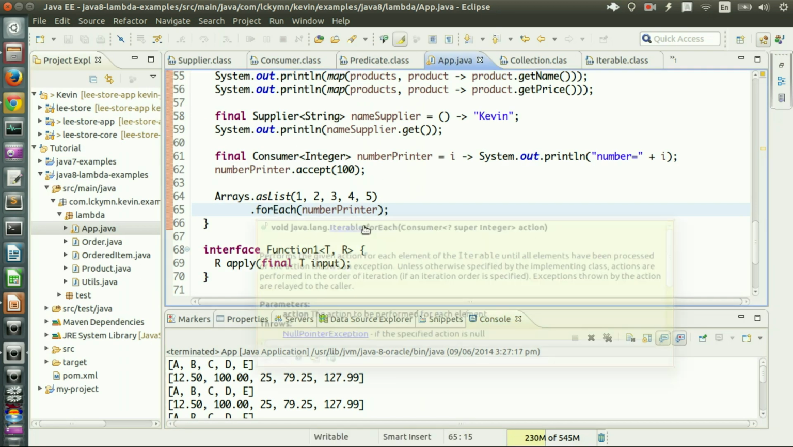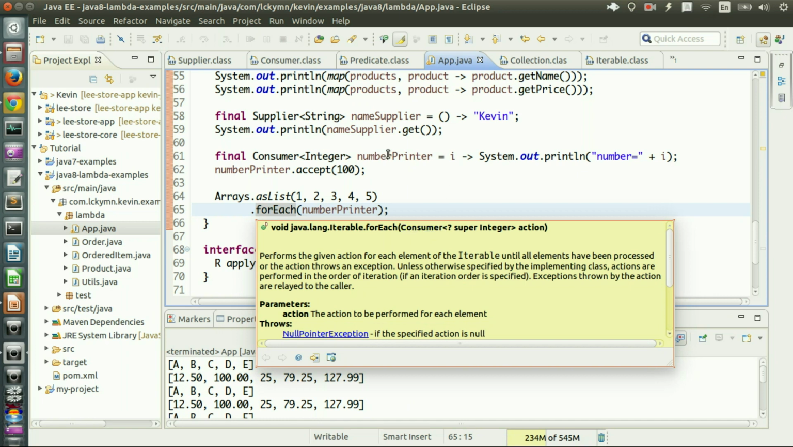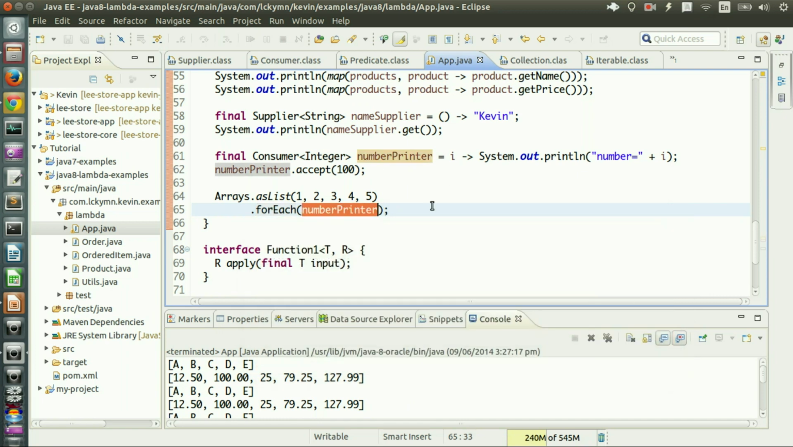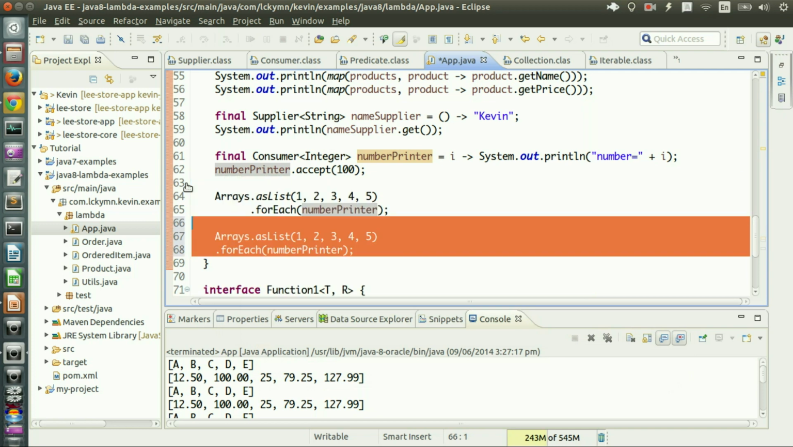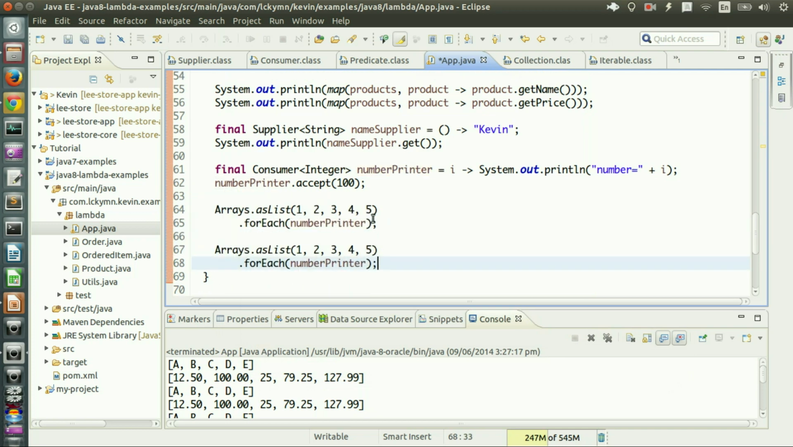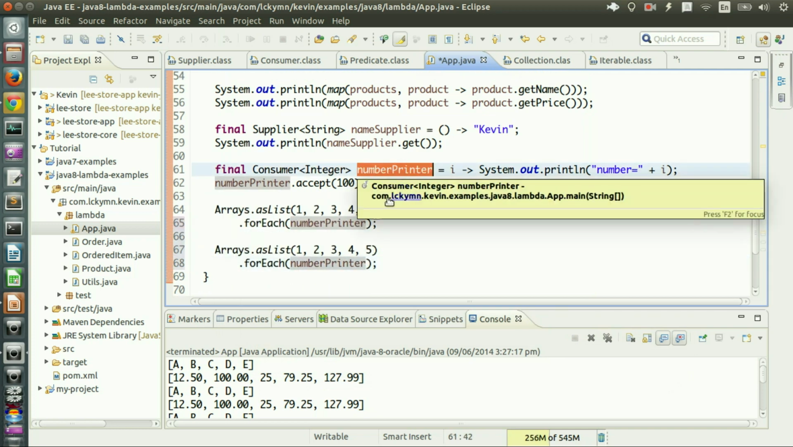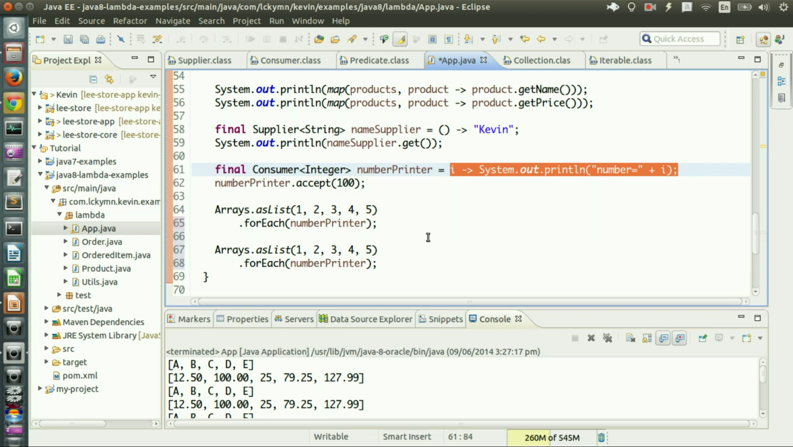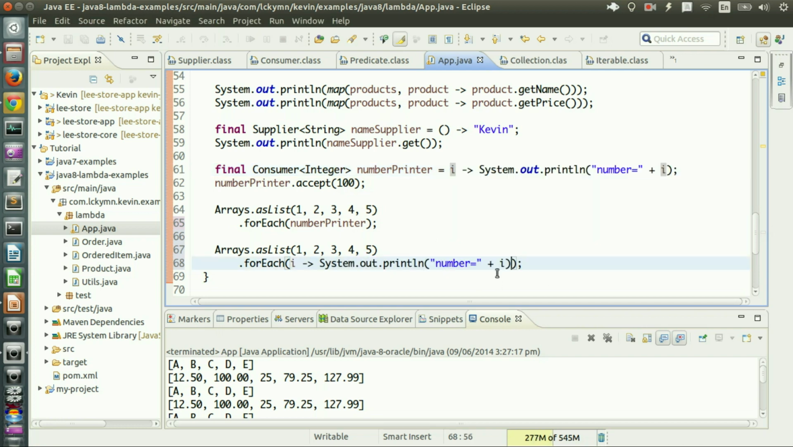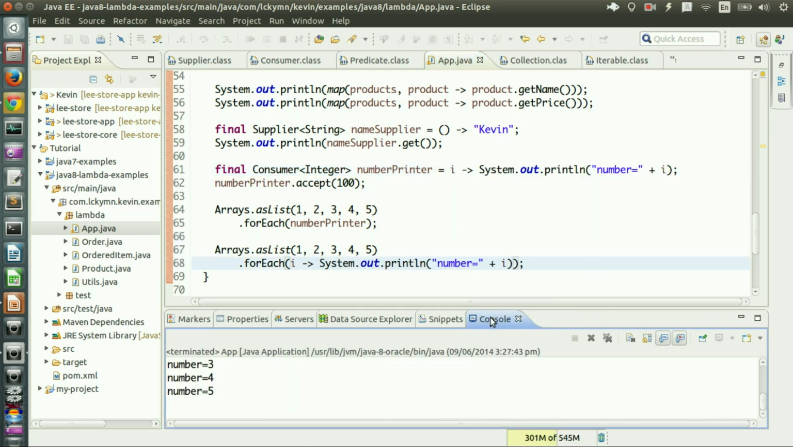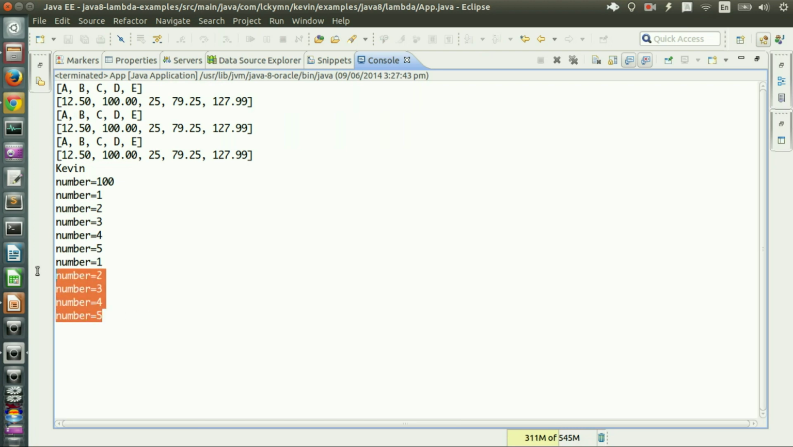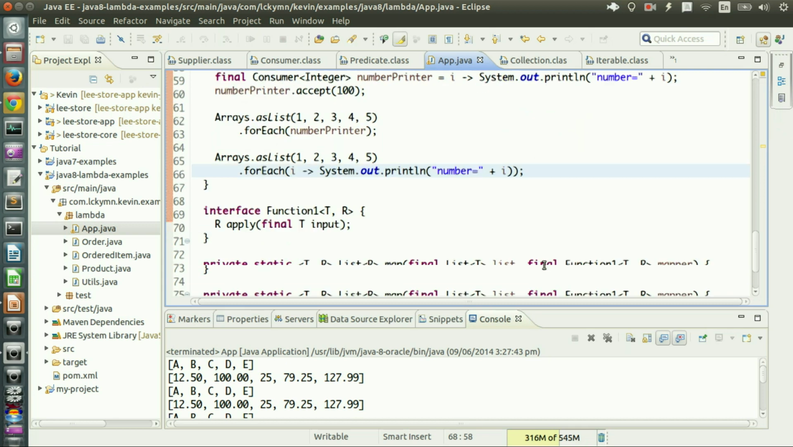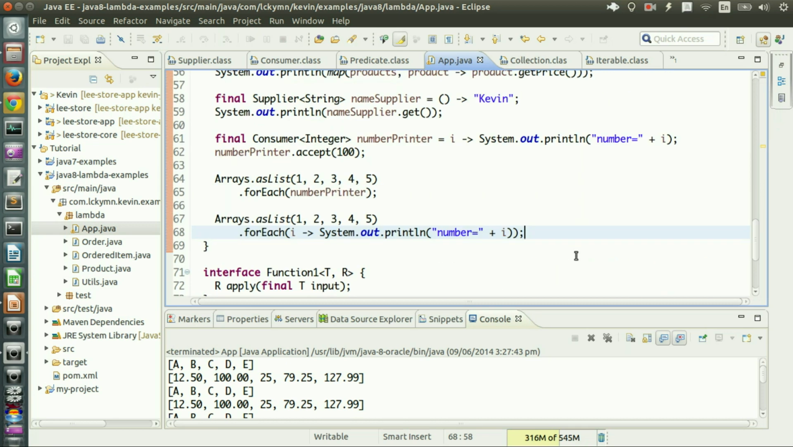So because this takes a Consumer, I could just pass that, and I can also do this instead of passing the variable. What I can do is I can just write the lambda expression there. So I'll just copy and paste like that and run it. Yep, same result as the previous one. Okay, so that's for Consumer.